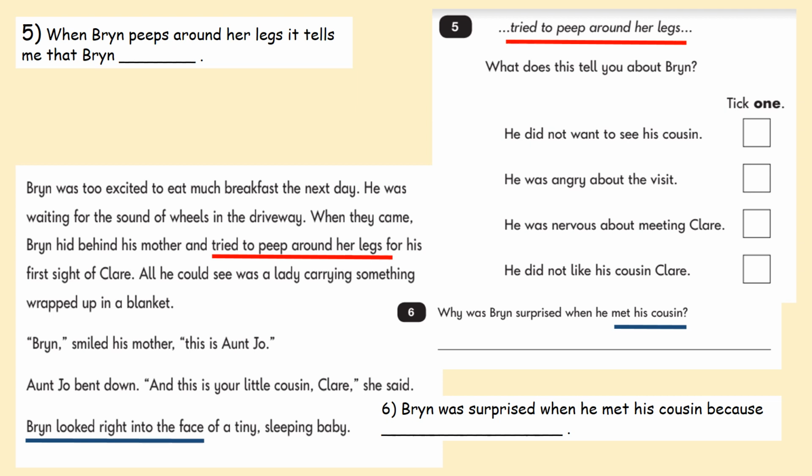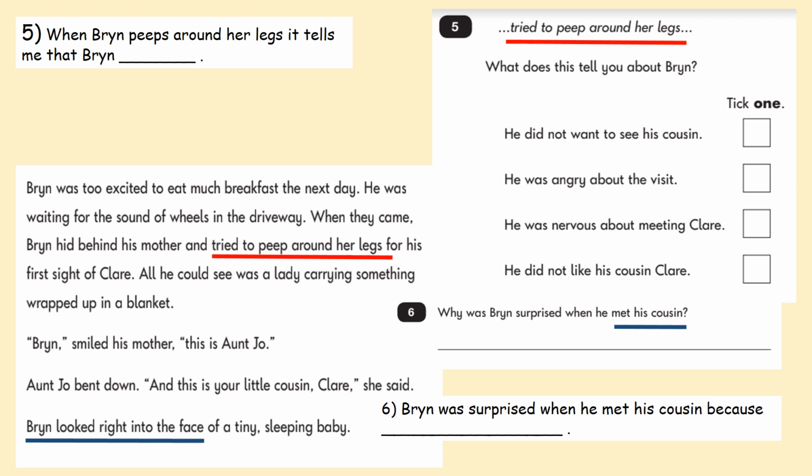So we've had a surprise there, Bryn has, hasn't he? He's been busy getting all his toys and all his things to play with. And then what happened? So we go back to question 5. Tried to peep around her legs. What does this tell you about Bryn? So we've got 4 options. He did not want to see his cousin. He was angry about the visit. He was nervous about meeting Claire. He did not like his cousin Claire.